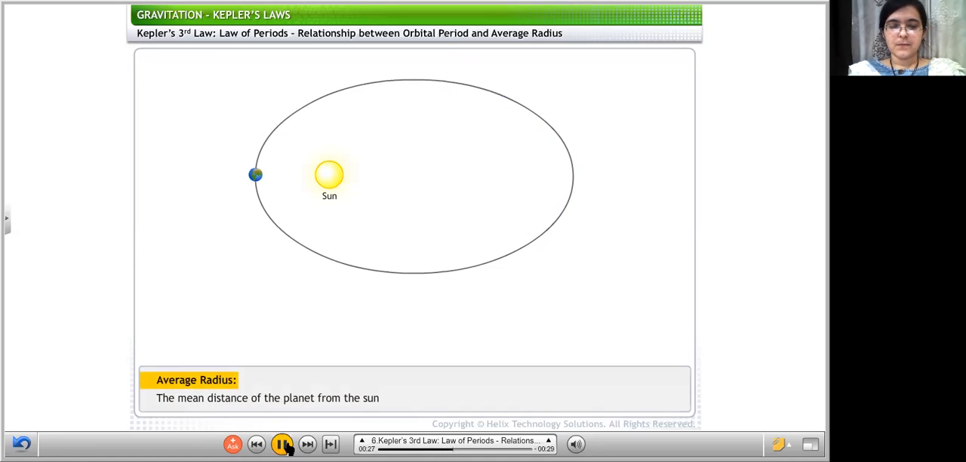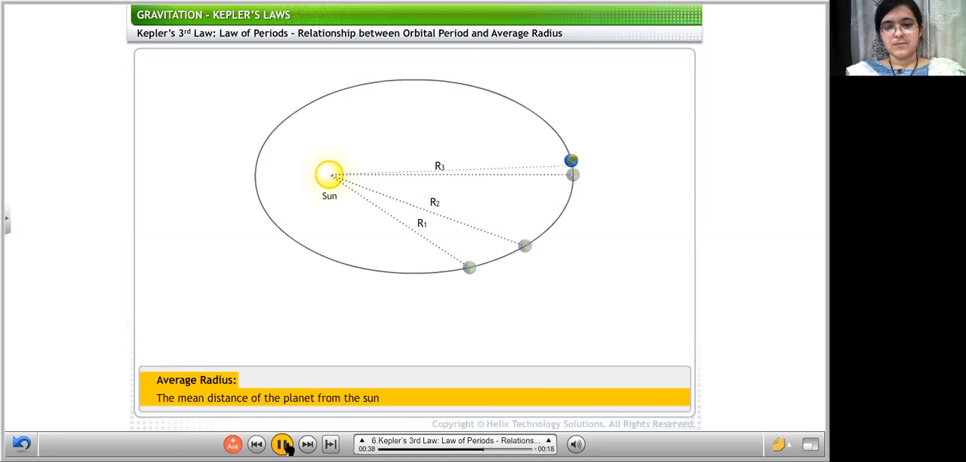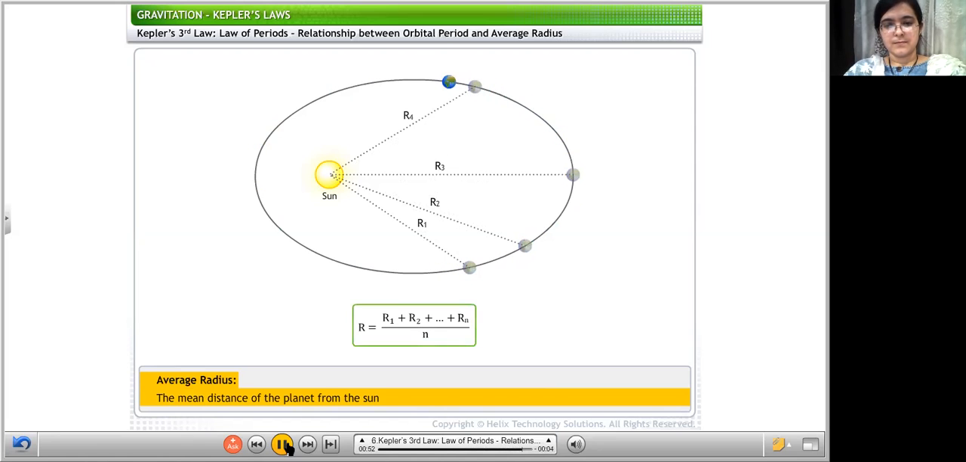The average radius of the orbit of a planet is also the mean distance of the planet from the Sun. What is the average radius? It is the mean distance of the planet from the Sun. Mean means average distance. For example, suppose R1, R2, and so on are the distances of Earth from the Sun for n number of positions of Earth in its orbit. Then, the average radius of Earth's orbit can be calculated as shown.